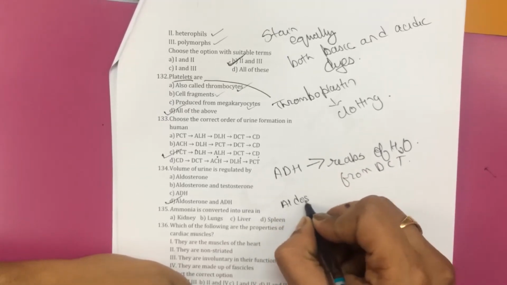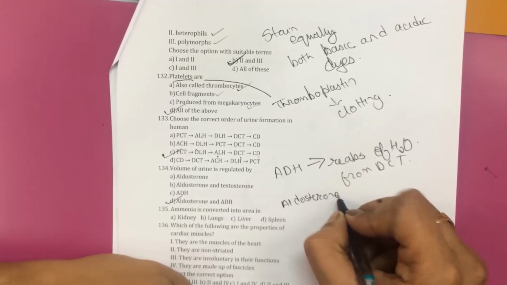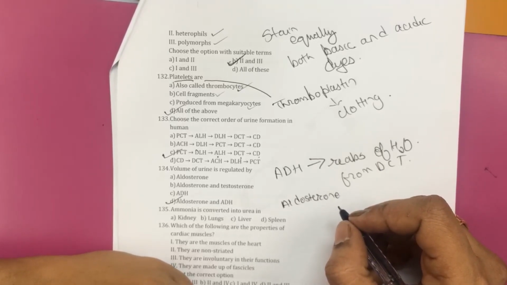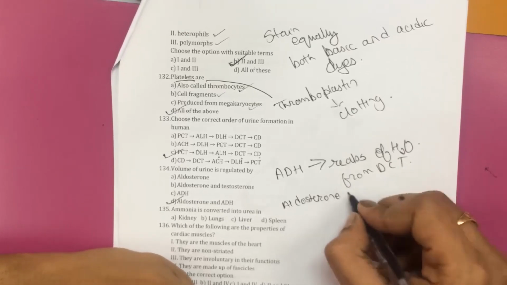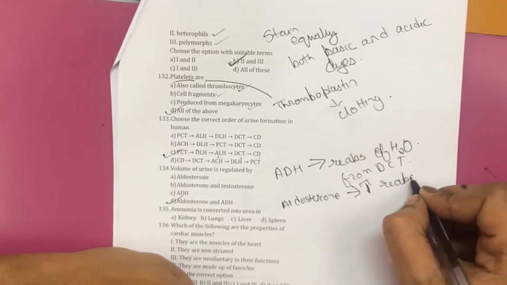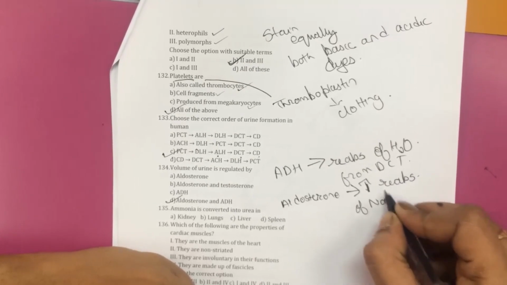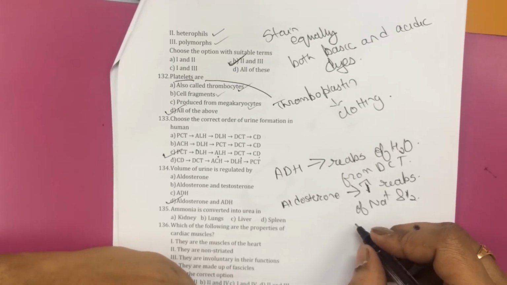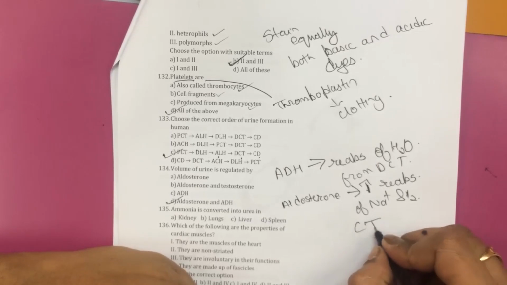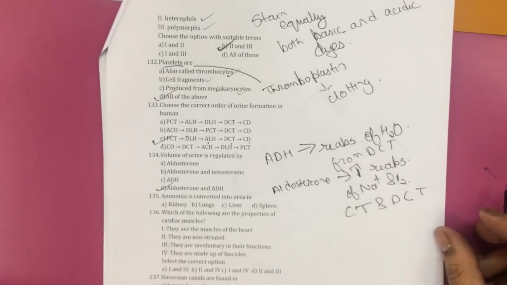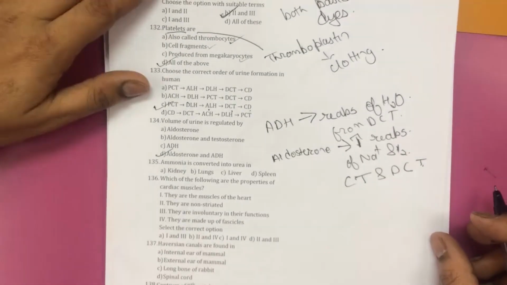Aldosterone, which is secreted from the adrenal cortex, also increases the reabsorption of sodium ions and water, and releases the potassium ions in collecting duct and DCT. So both hormones, ADH as well as aldosterone.